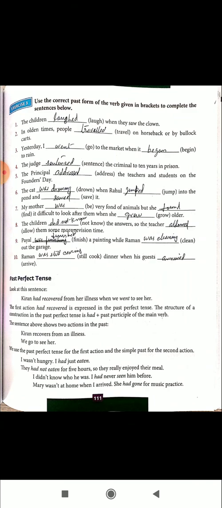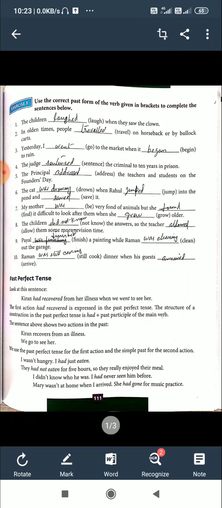I wasn't hungry, I had just eaten. They had not eaten for 5 hours, so they really enjoyed their meal. I did not know who he was. I had never seen him before. Mary wasn't at home when I arrived. She had gone for music. So these are certain examples for the use of past perfect tense.